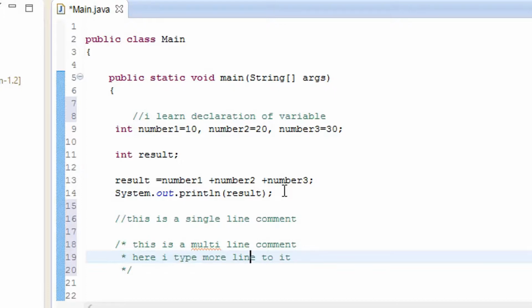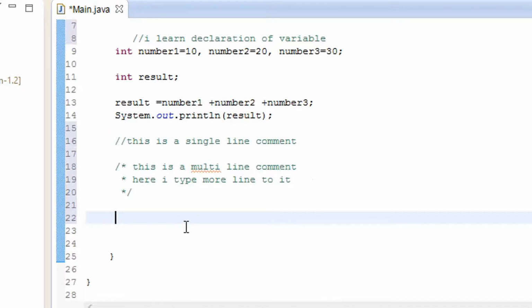So it is going to be read by humans, the compiler doesn't care about that, because if I add this stroke and the star and add the stroke over here, the compiler is not going to read that and will skip it. And one more thing came to my mind: as I was teaching about variables, there are some rules that you should follow.